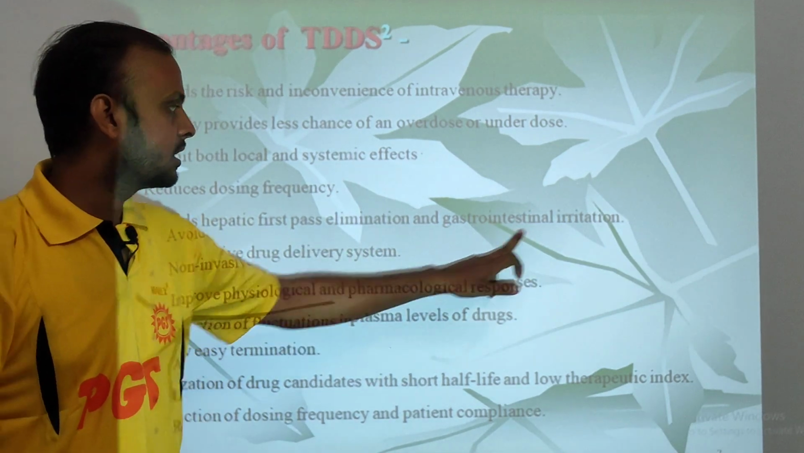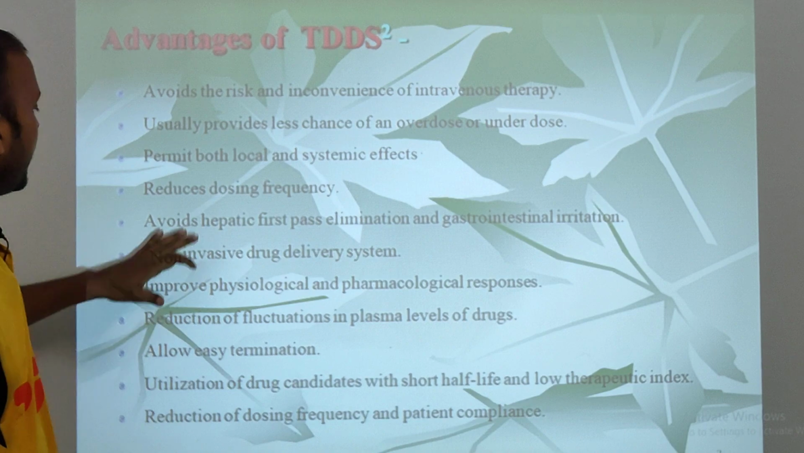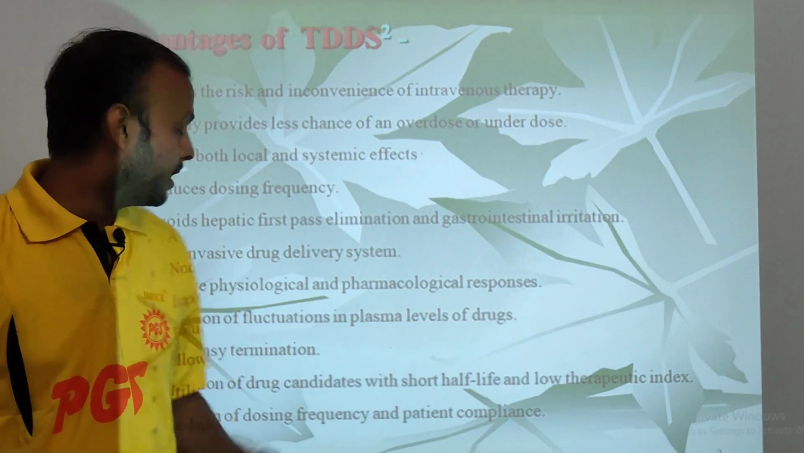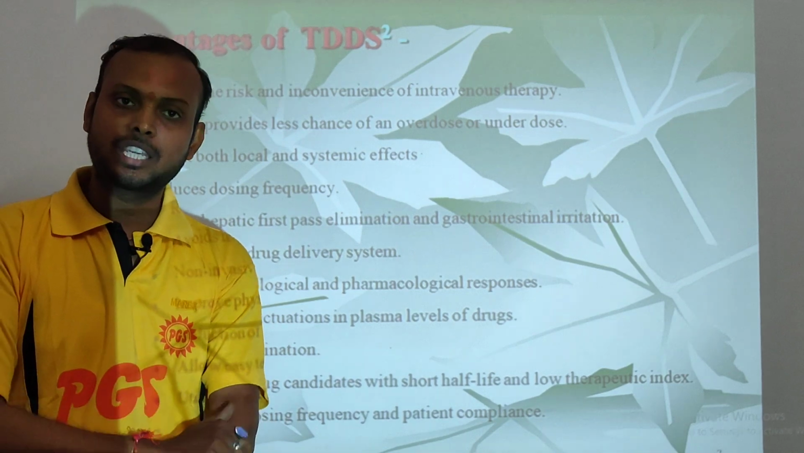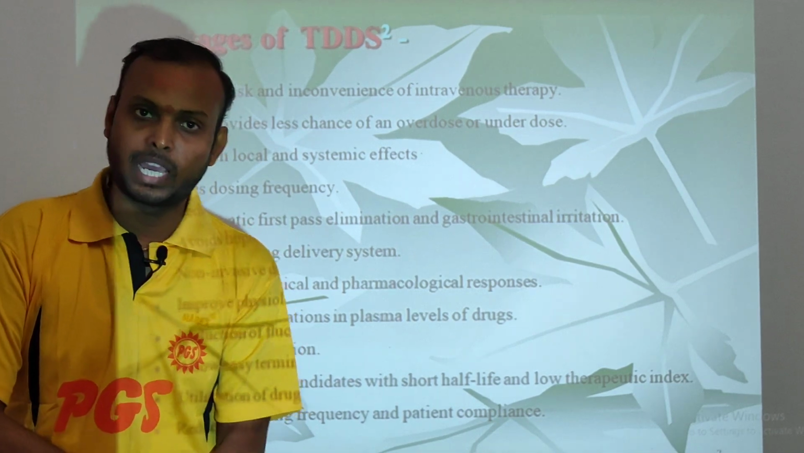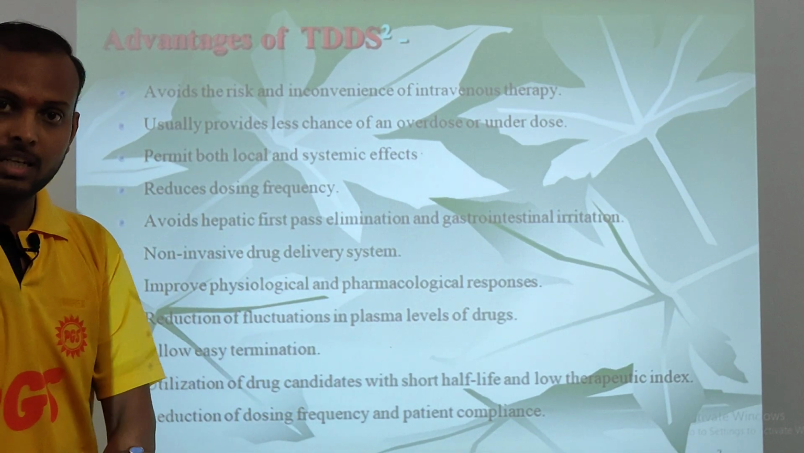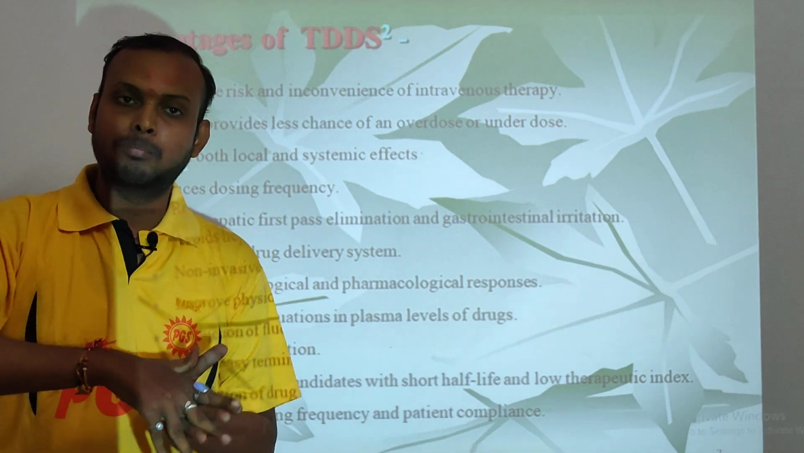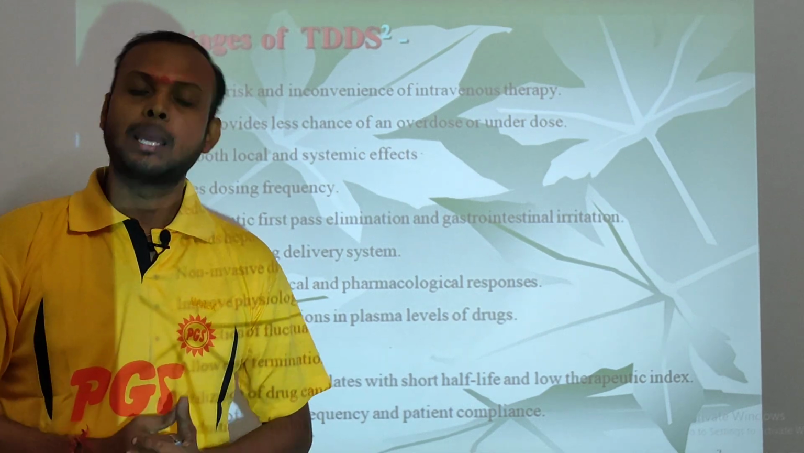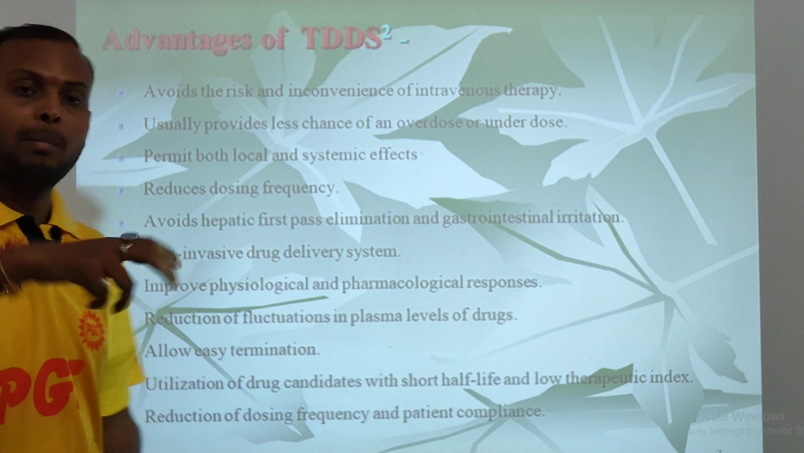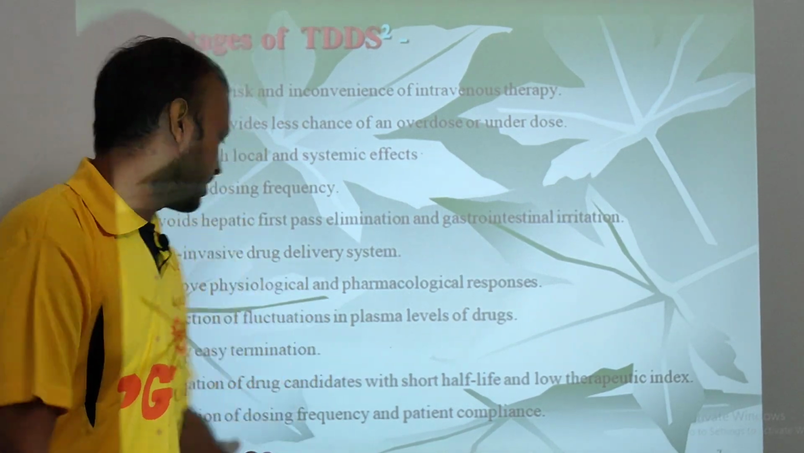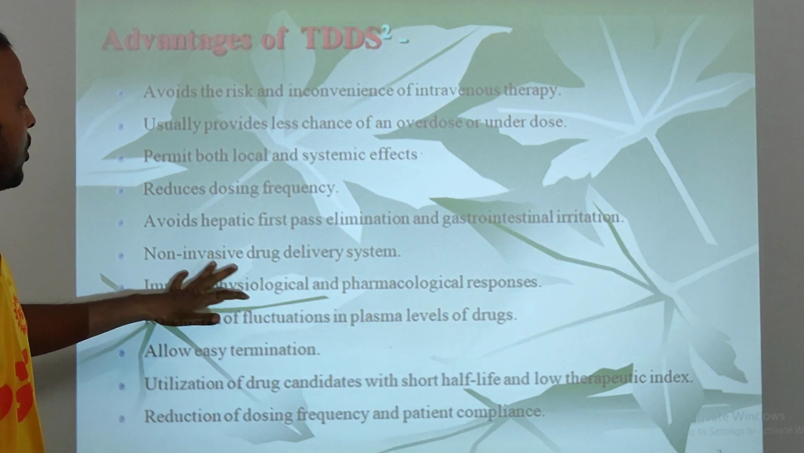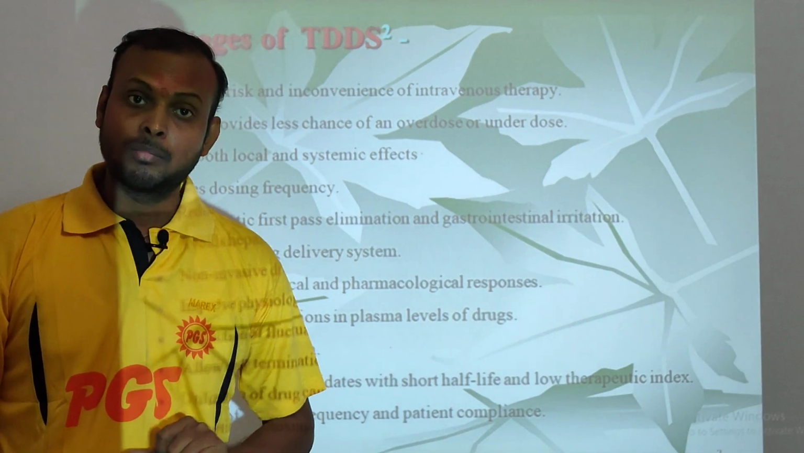Next one is it avoids hepatic first pass elimination and gastrointestinal irritation, as happens in the oral form of drug, that is gastric irritation and hepatic first pass elimination, because we are applying the transdermal patch onto the surface of the skin. So it bypasses the first pass metabolism, so that the maximum amount of drug reaches the site of action.